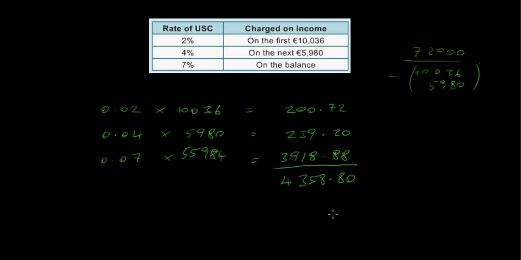4358.80. This is our universal social charge for the year. This is how much the person has to pay out of the 72,000 for one year. So that's our third deduction then that we're going to take out. Okay, so that's it. Let's just add those three up then.